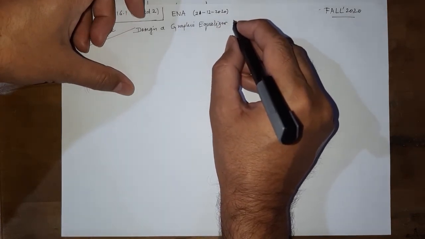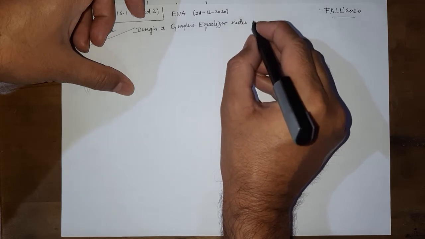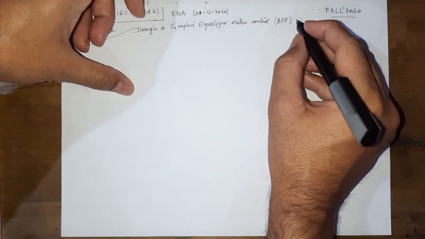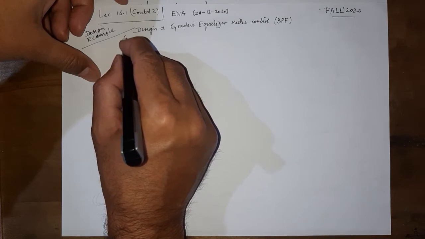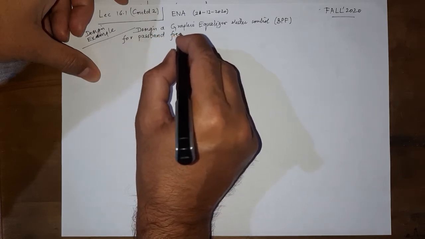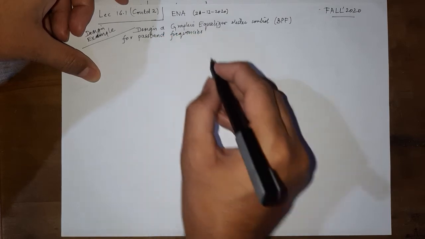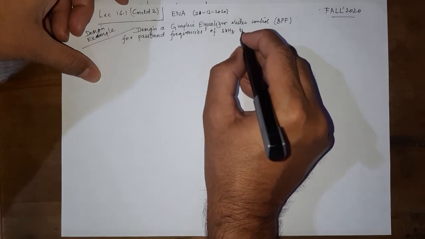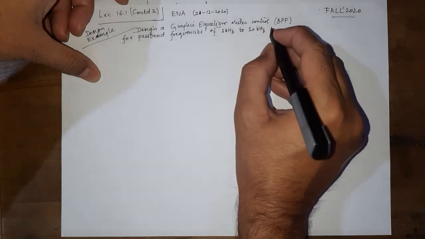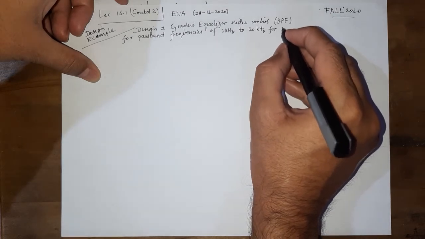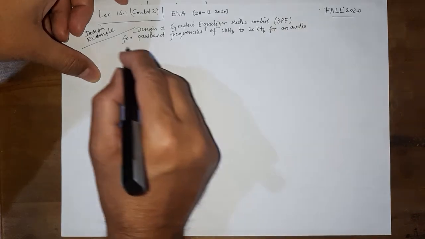Design a graphic equalizer slider control, or in other words, a band pass filter for a pass band of frequencies of 1 kilohertz to 10 kilohertz for an audio application.